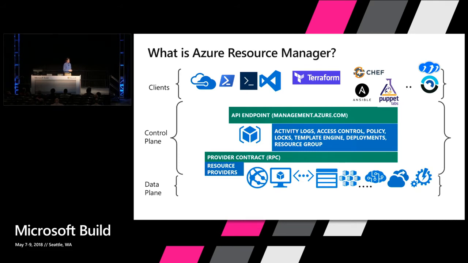A couple other examples, virtual machines. RDPing to a virtual machine does not go through the control plane, does not go through ARM. That goes directly to the compute service, directly to the VM, over the VNets, over the different network infrastructure that you deployed for a VM. If that VM is on a public internet-facing endpoint, you could get to it directly. If it's on a private endpoint, maybe you have to tunnel and get to the VNet, and then from there you can terminal serve into the machine or SSH into the machine. Those go over data. Those are data plane operations.